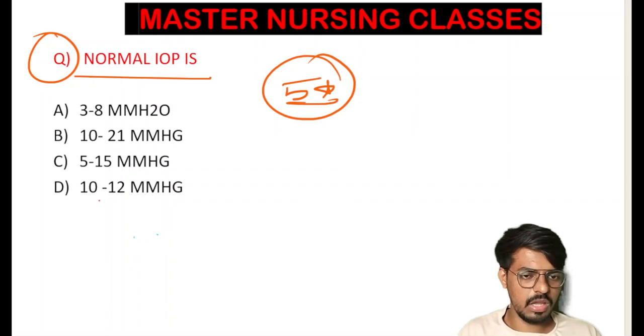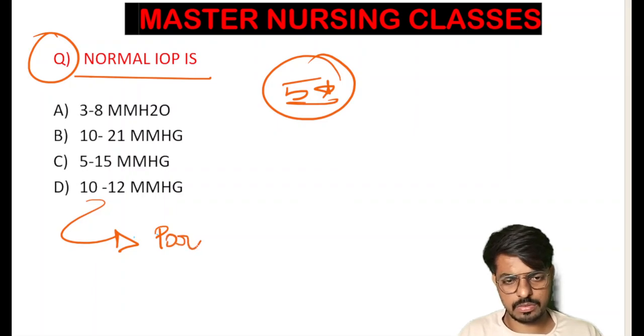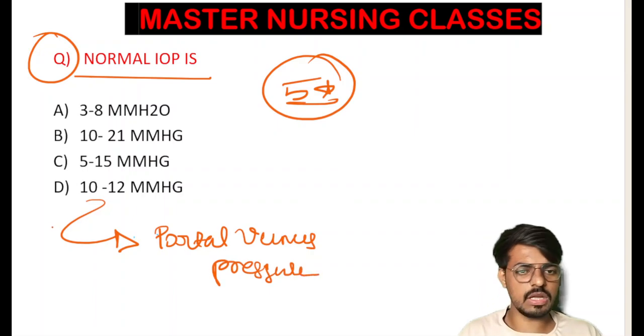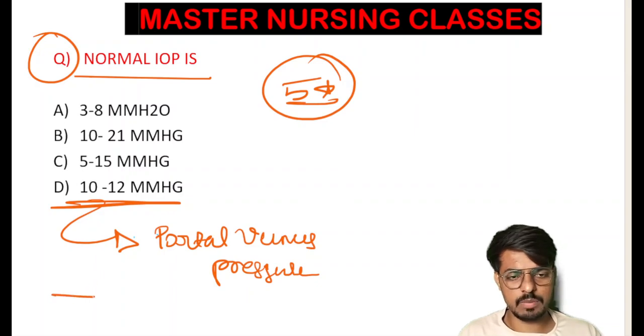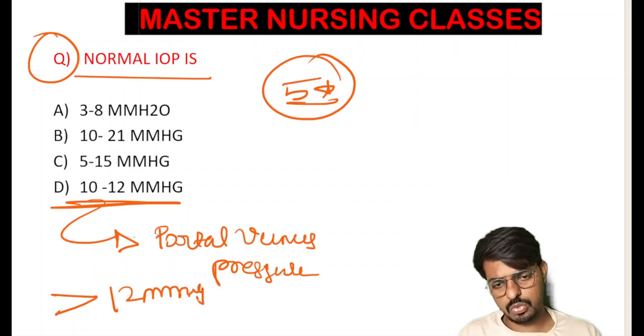Yes, if the examiner asks what is the normal portal venous pressure? What is the normal portal venous pressure? That is 10 to 12 mm of Hg is the normal portal venous pressure. If the pressure in the portal veins goes to more than 12 mm of Hg, we call this one